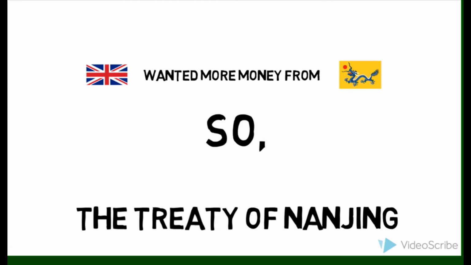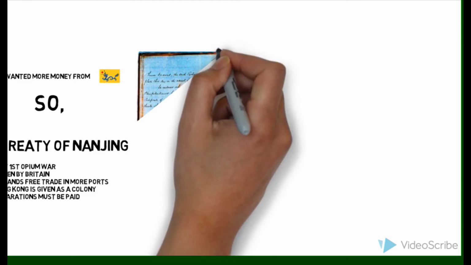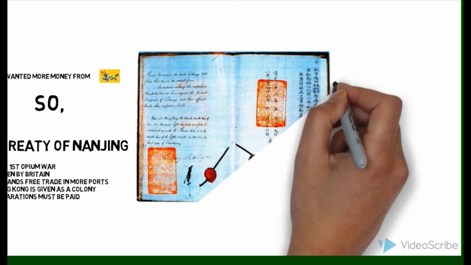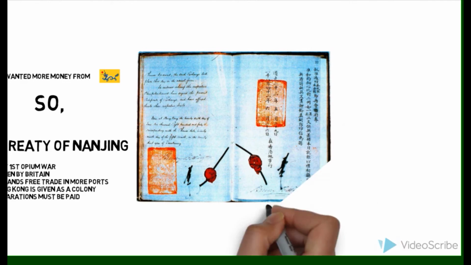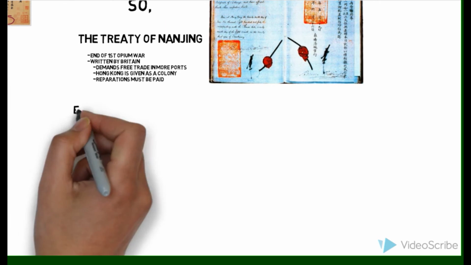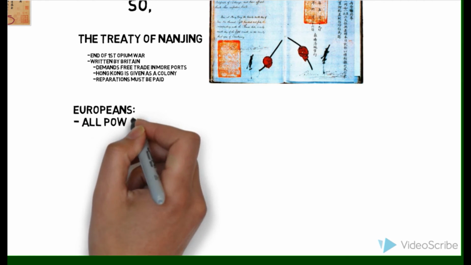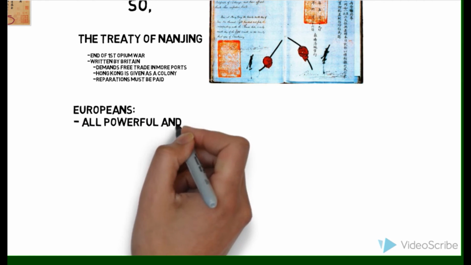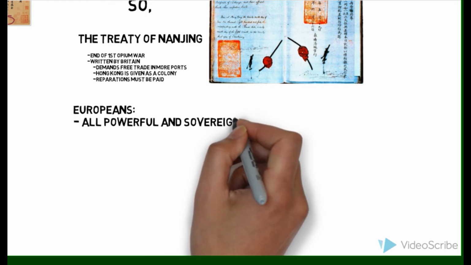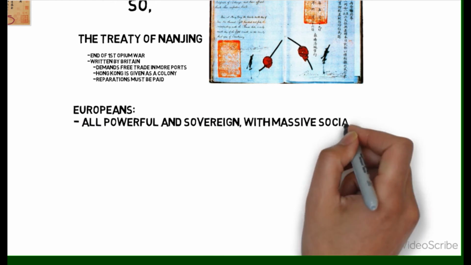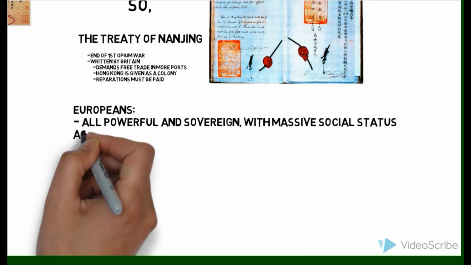Because it was a treaty, there were not as many cultural differences, but it showed the writer's subconscious language. The Europeans here are viewed, or rather are written, as the sovereign and powerful leaders of the Chinese and the government, and were given massive economic and social respect. At the same time, the Chinese were a people who had no choice but to give in to the demands of the Europeans. They were viewed as lower in rank, and they had to listen to the Europeans for they had lost in the Opium War.